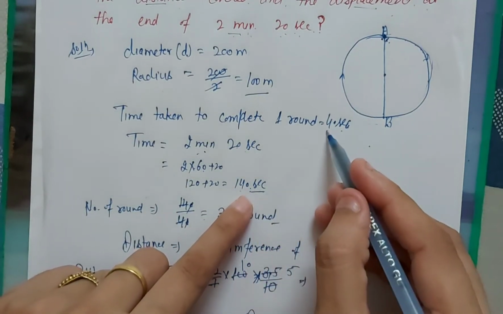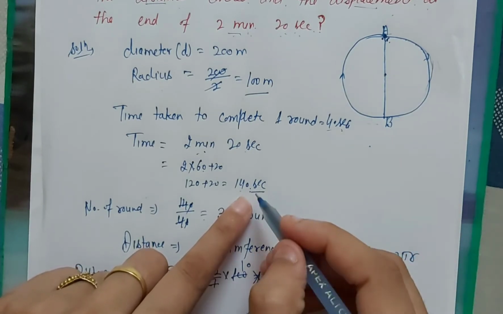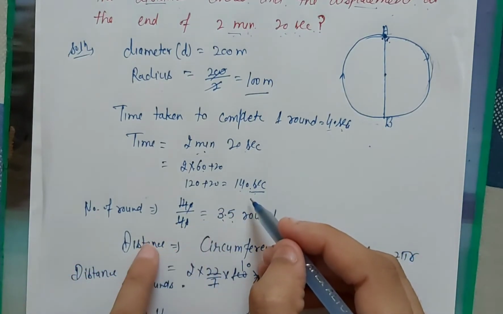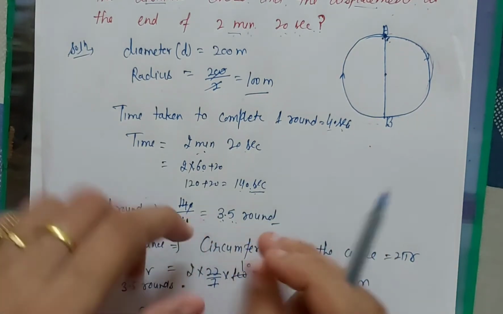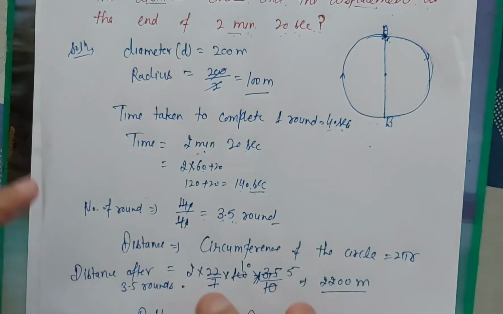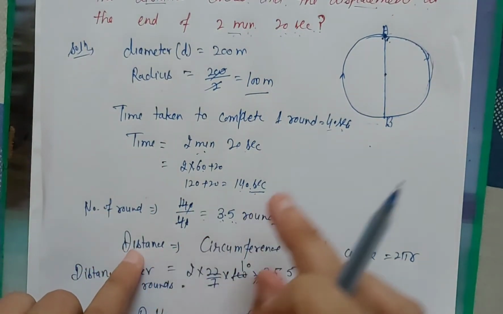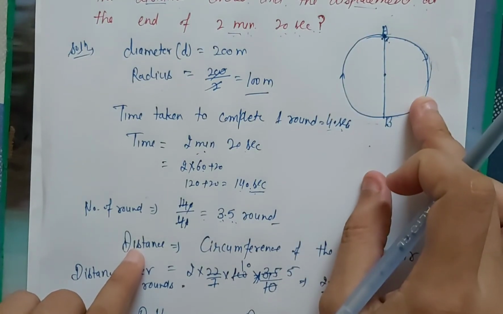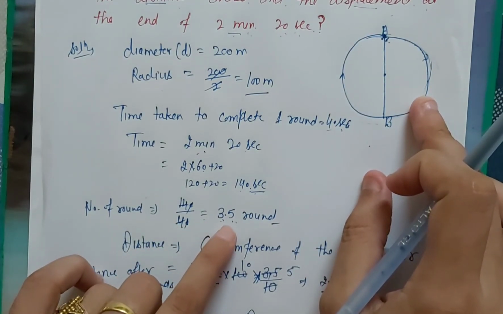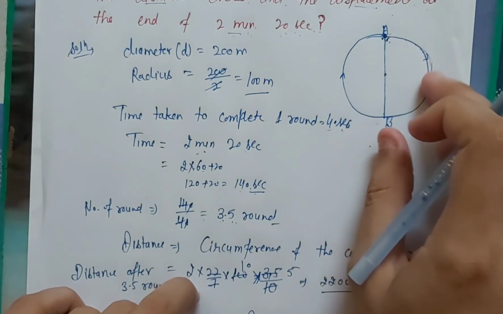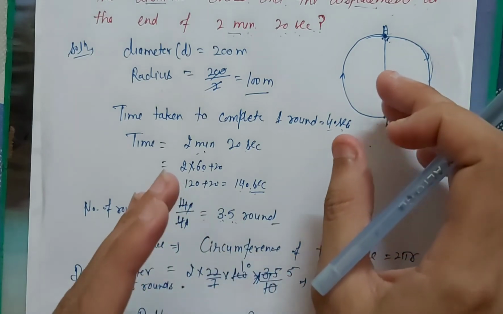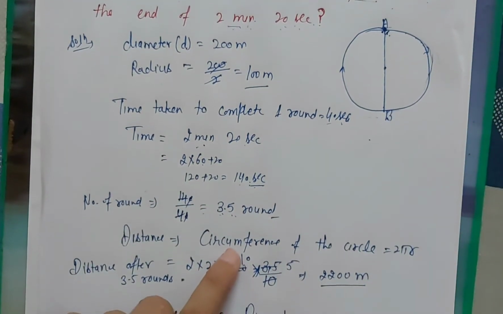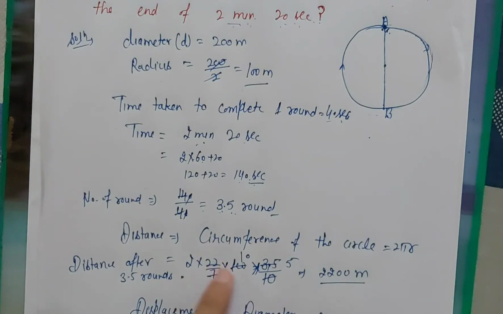If the athlete completes one round in 40 seconds, then how many rounds can he complete in 140 seconds? Then divide 140 by 40. So the total is 3.5 rounds. So we have to find the distance and displacement. Firstly we will find the distance of one round. After that we will multiply by 3.5. So what is the distance of one round? As we know it is a circle, so it will be equal to the circumference of the circle. The circumference of the circle is 2 pi r. Now put the value in 2 pi r. So we have to find the distance for 3.5 rounds.